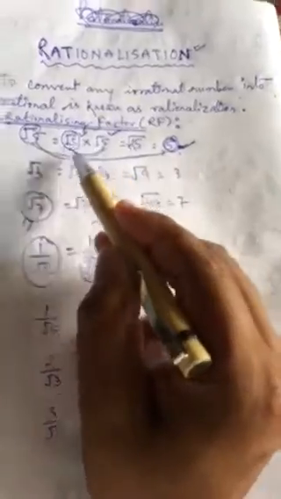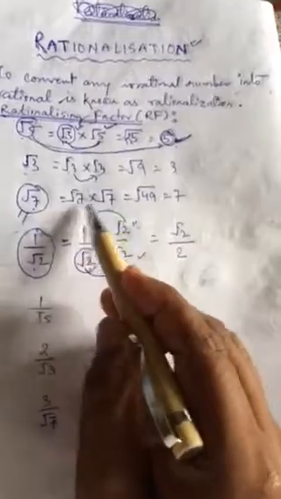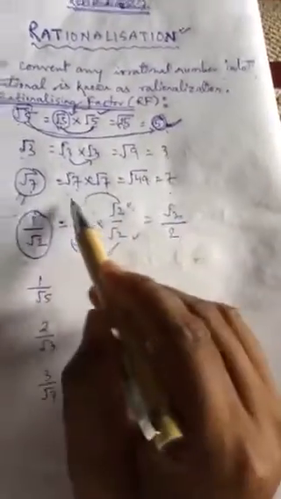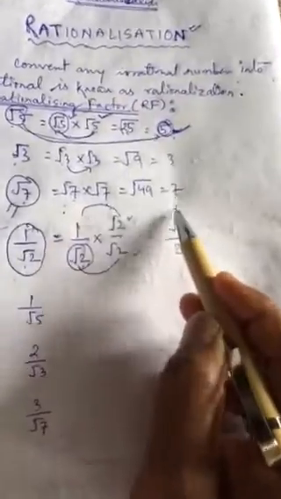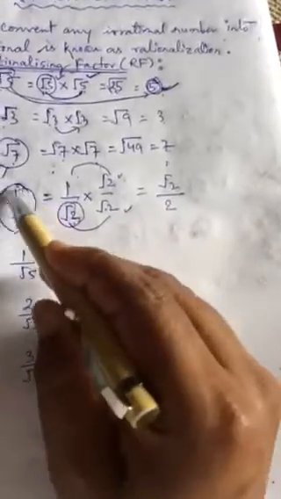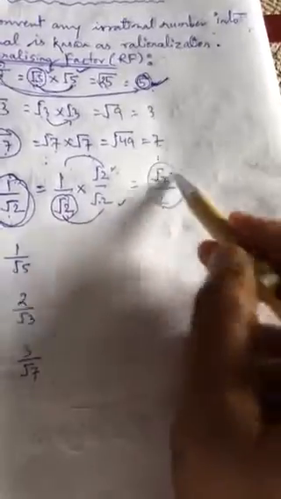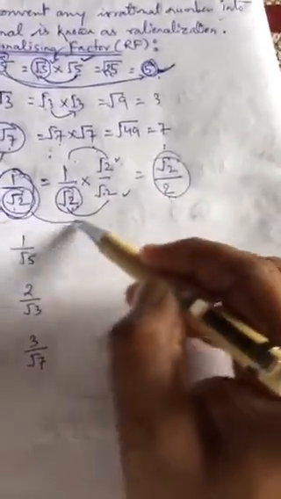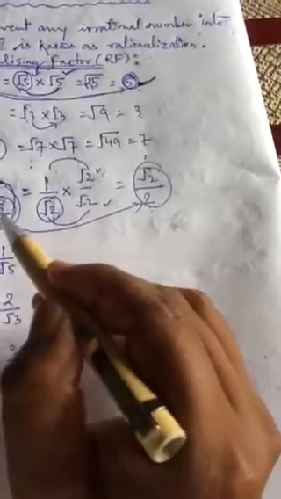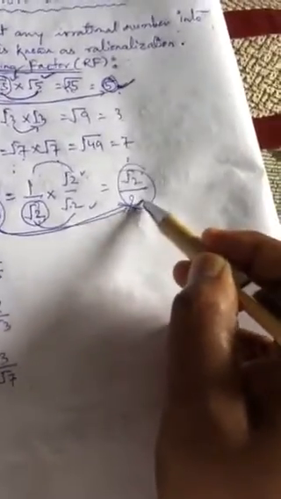So you can directly write root 5 is 5, root 3 if you multiply 3, root 7 if you multiply 7, root 6 if you multiply 6, root 11 if you multiply 11, and likewise. Okay, so root 2 is 2. So now 1 by root 2 becomes root 2 by 2. This root 2 was given in the denominator in the form of irrational. Now it is converted into the form of rational.